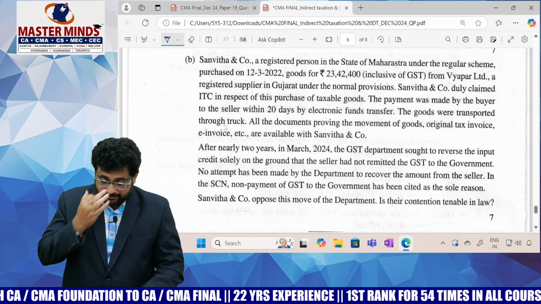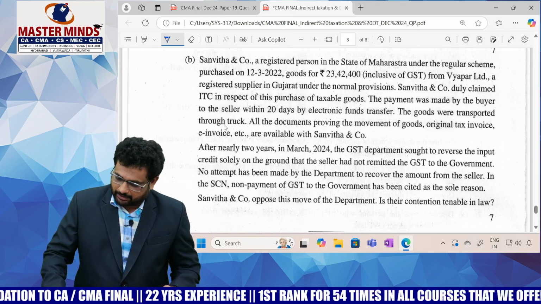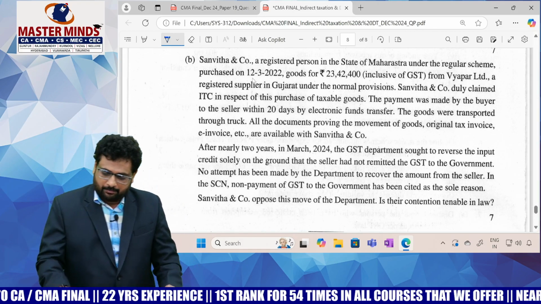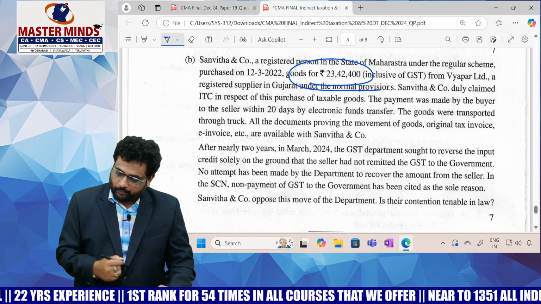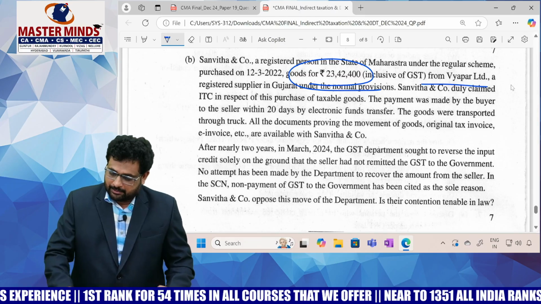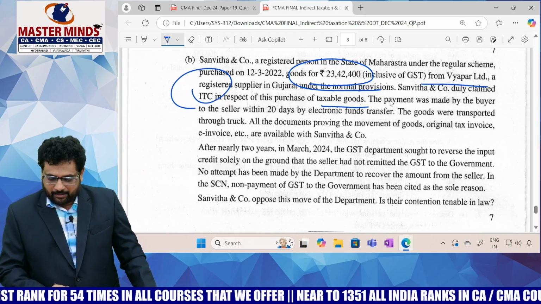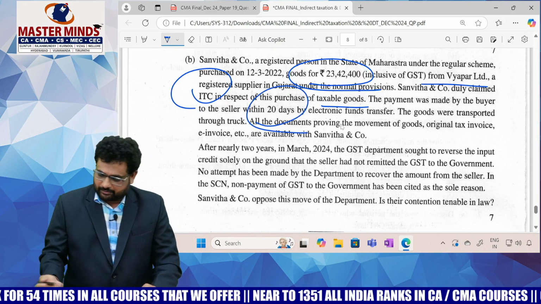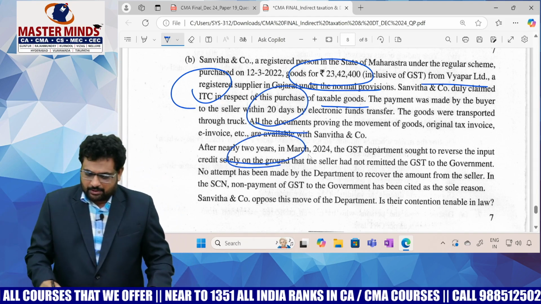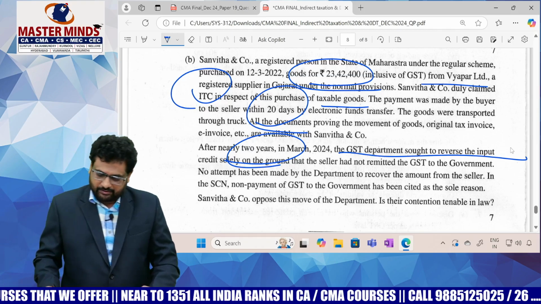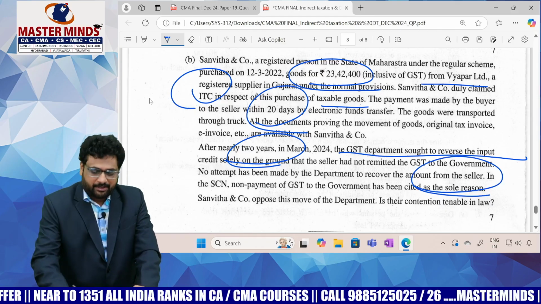Next one is here. Sanvita Anko, a registered person in the state of Maharashtra under the regular scheme, purchased the goods on March 12, 2022 for 23,42,400 inclusive of GST, and duly claimed ITC on the purchase of these goods, and the payment was made to the seller within 20 days by electronic funds. But later on, after 2 years, GST department asked you to reverse the ITC, saying that the amount is not paid by the seller. This one is a little bit difficult one.